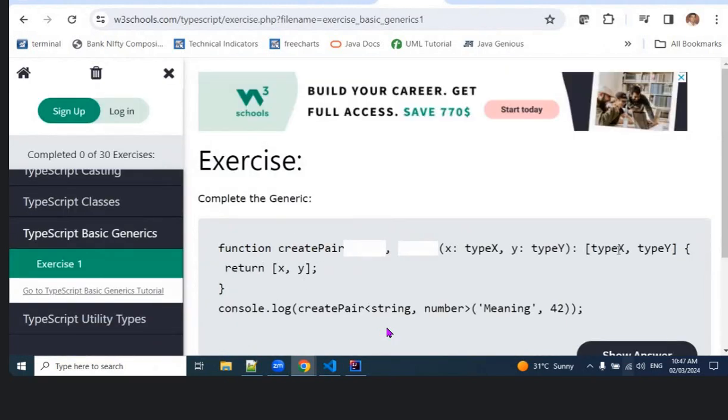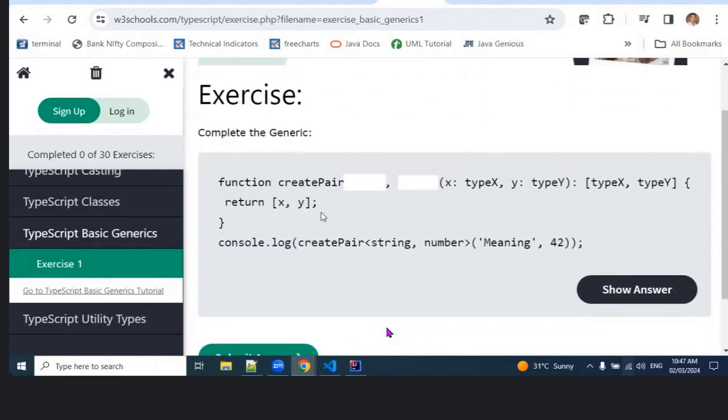Function create pair, x type x, create long. Complete the generic x of type x, type one. No, return x comma y. String comma number. Create pair. I think this is string. Correct.